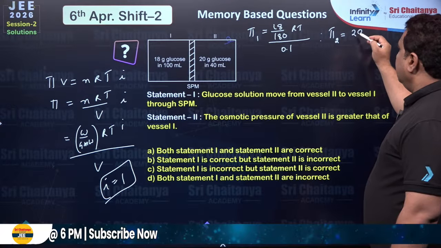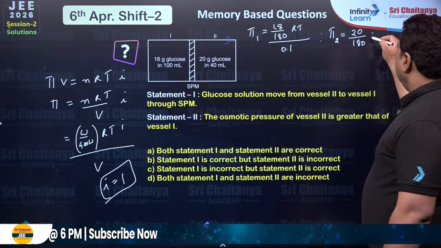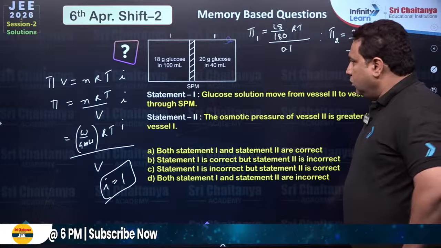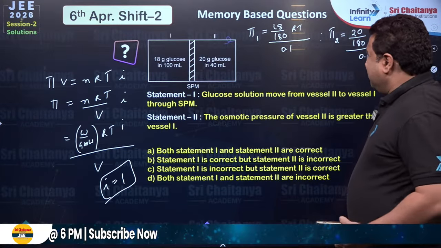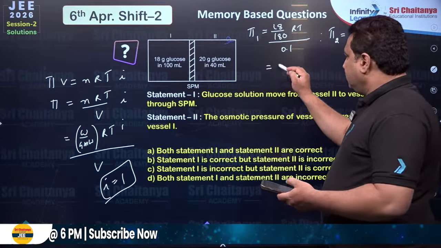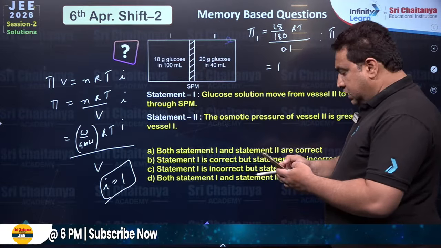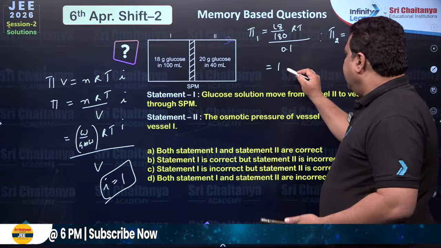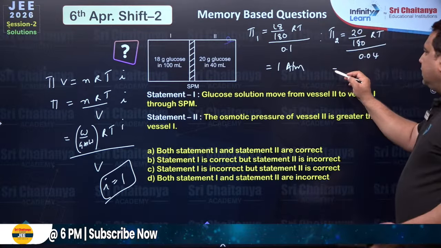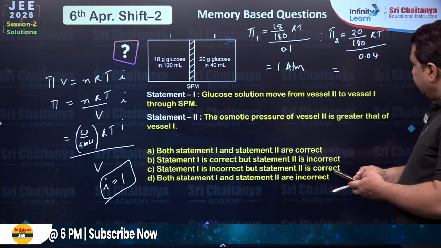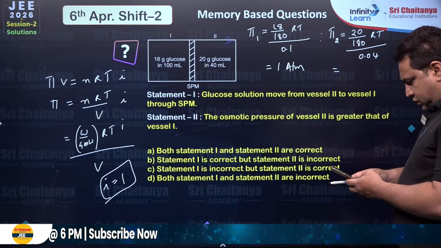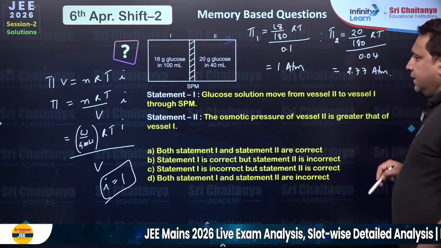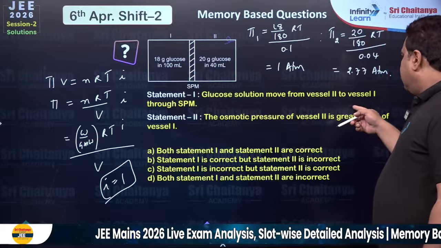Pi 2 is equal to 20 upon 180 RT upon 0.04. I have already solved this before the class. So here the answer for this first one is 18 divided by 180, here 1 atm. And here the answer coming is 20 divided by 180 into RT upon 0.04, so it's coming like 2.77 atm. So the statement that glucose solution moves from vessel 2 to vessel 1